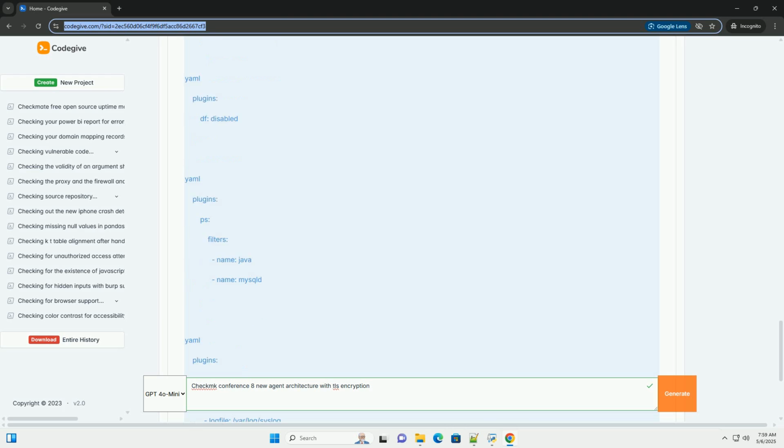B. Generating certificates. TLS encryption requires digital certificates for authentication and encryption. We'll use OpenSSL to generate these. There are 2 main approaches you can choose. 1. Generate a dedicated certificate authority, CA. This is the recommended approach for production environments. You create a root CA and use it to sign certificates for your Checkmk server and agents. 2. Self-signed certificate, simpler for testing and small deployments, but less secure. You generate a certificate for the Checkmk server and agents, but it's not signed by a trusted CA.